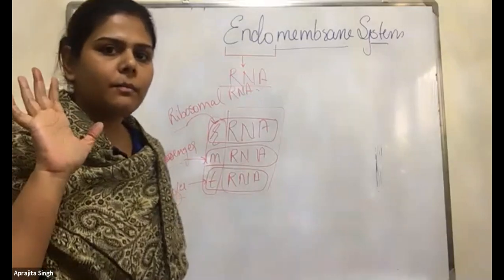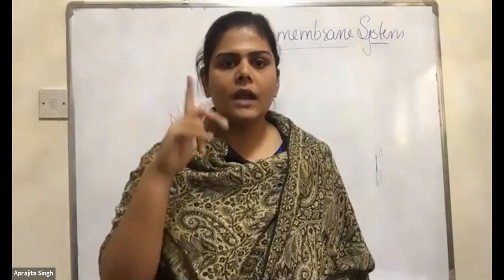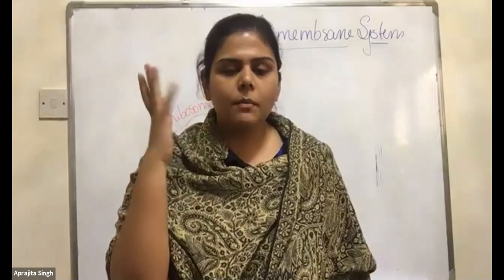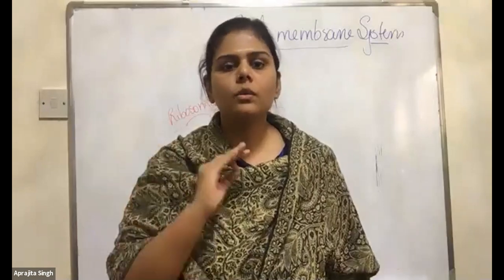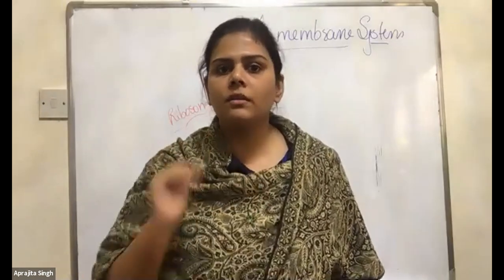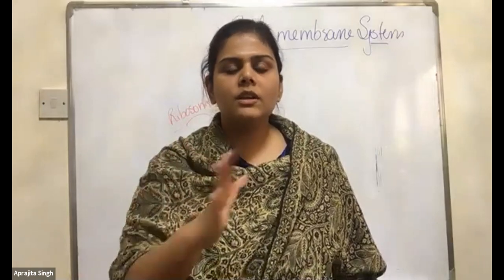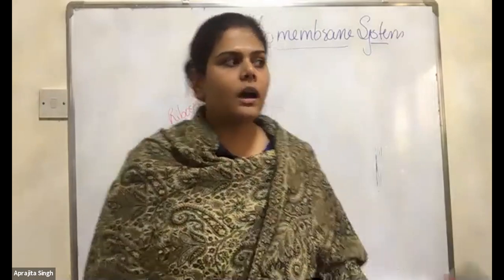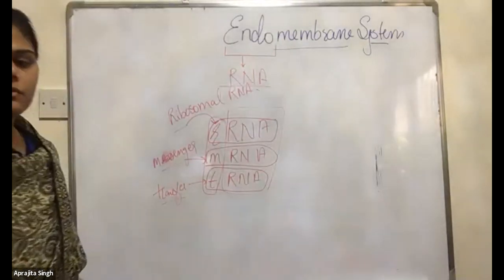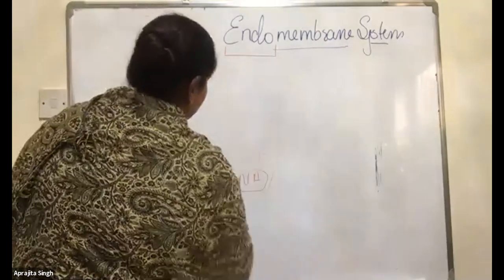Anyone have a doubt in RNA? See, RNA is the main thing. Now we have the different types of RNA: rRNA, tRNA, mRNA. All the RNAs are important because they have specific roles to do. rRNA will form the ribosomes. mRNA is required to carry the message from here to there. tRNA is required to form the protein. So that's why all RNAs are important. Never get confused in this. Okay, so now we will be going back to the endomembrane system.